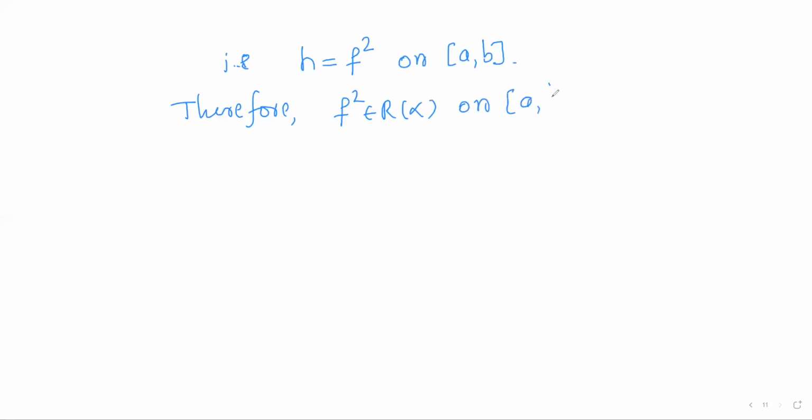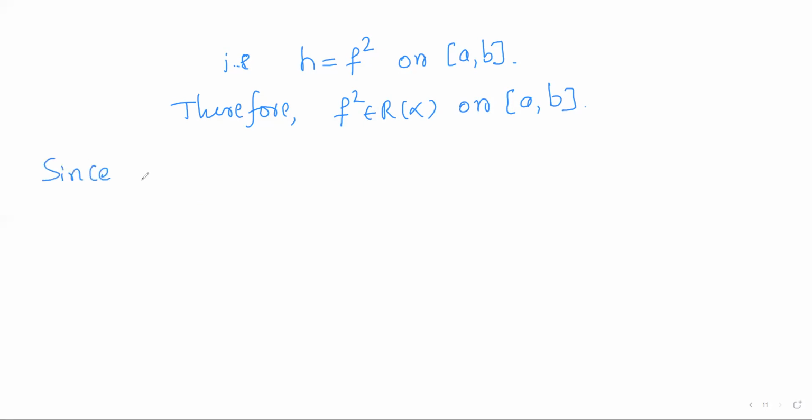So that is, the function h is nothing but f square on closed interval a comma b. So as h is Riemann-Stieltjes integrable, f square will be Riemann-Stieltjes integrable. So therefore the function f square is Riemann-Stieltjes integrable on the closed interval a comma b. So now assuming f is Riemann-Stieltjes integrable, we proved f square is also Riemann-Stieltjes integrable, right?